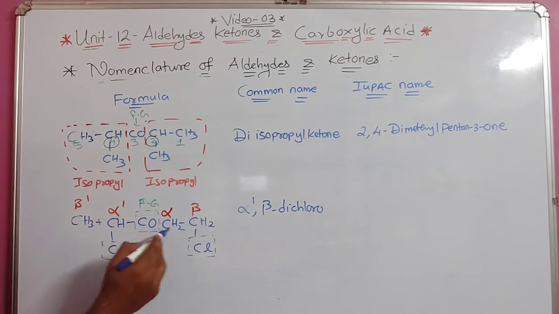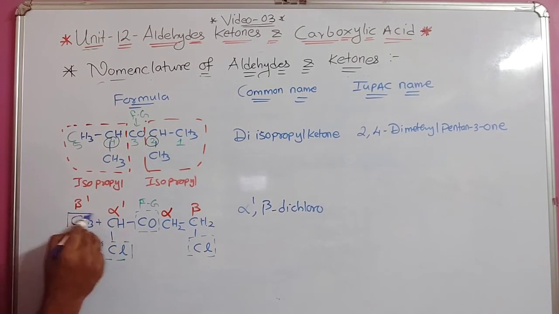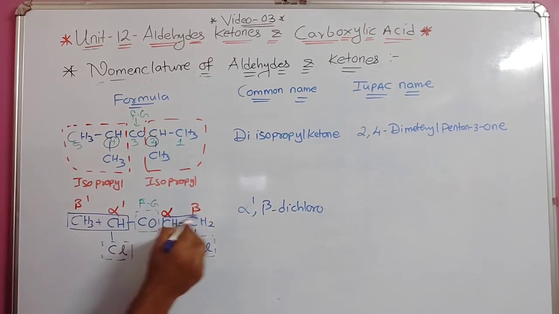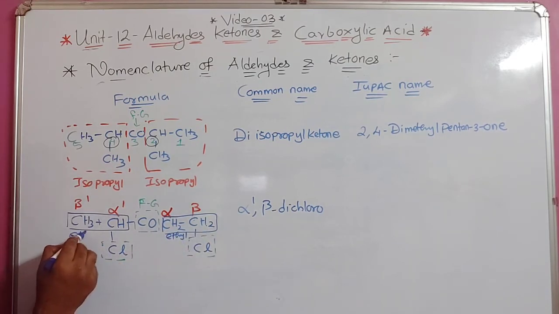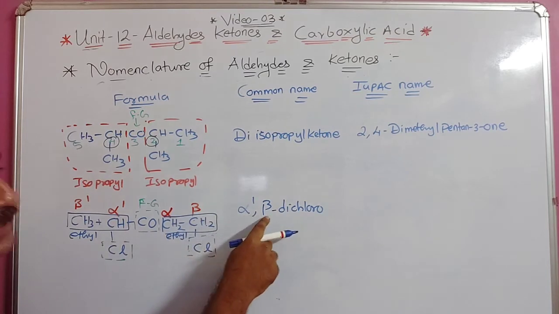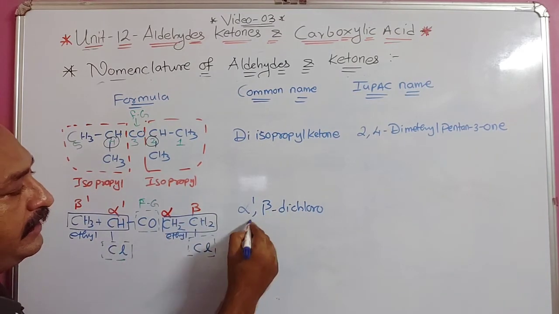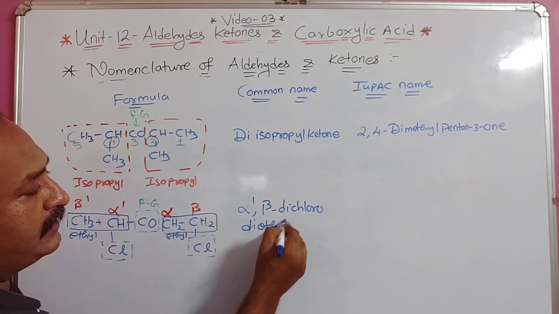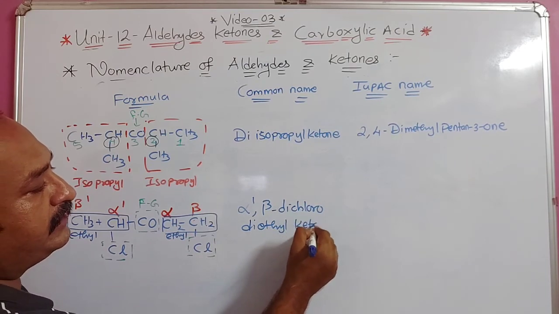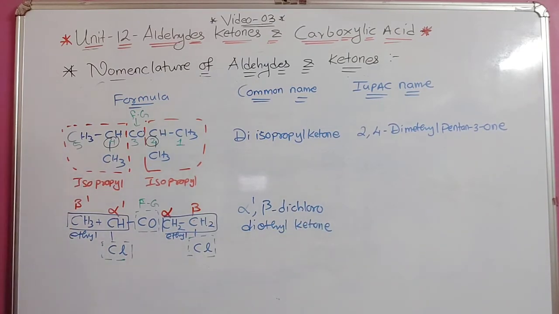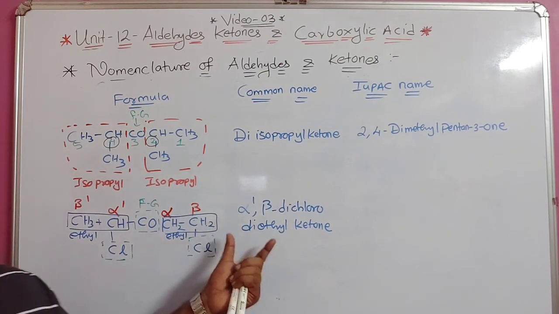Okay, you can see here at this position, these are the 2 ethyl. Ethyl means 2 carbon groups. Ethyl, what I am talking about. Ethyl, right? So alpha dash beta dichloro, then diethyl, and then what I will write here, ketone. Understood? So this is for what we call the common name.